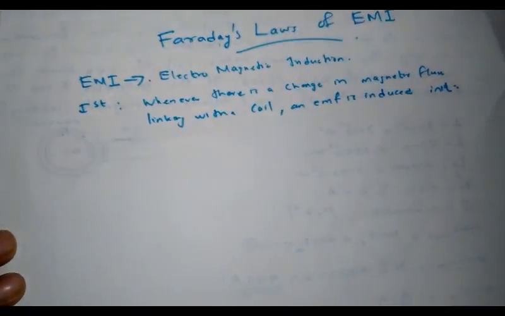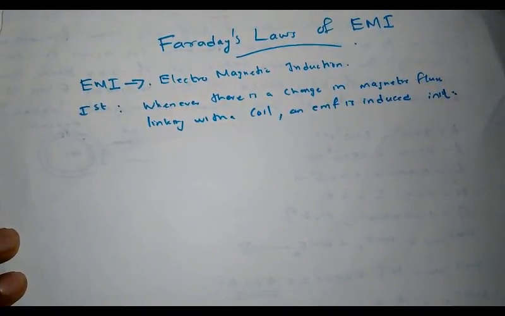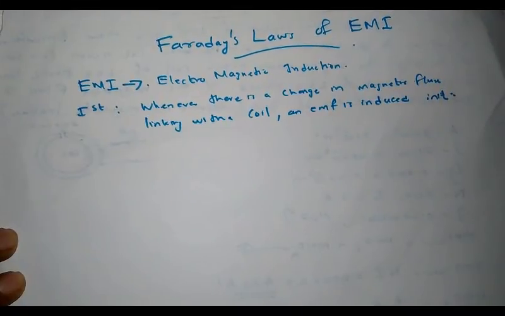This is Faraday's first law. That is, whenever there is a change in magnetic flux linking with a coil, an electromotive force is induced in it. That is, it relates to the basis of generation of electromotive force.